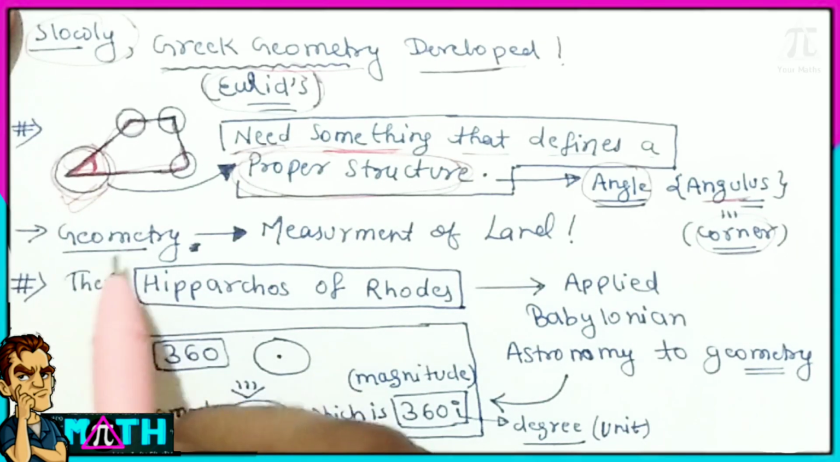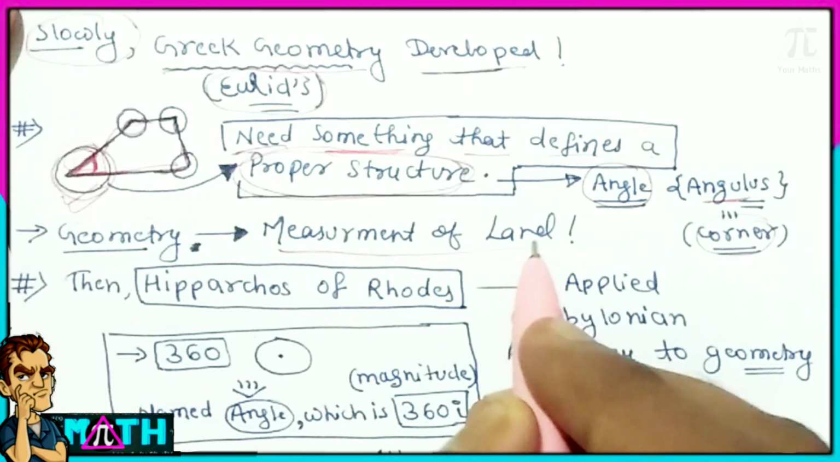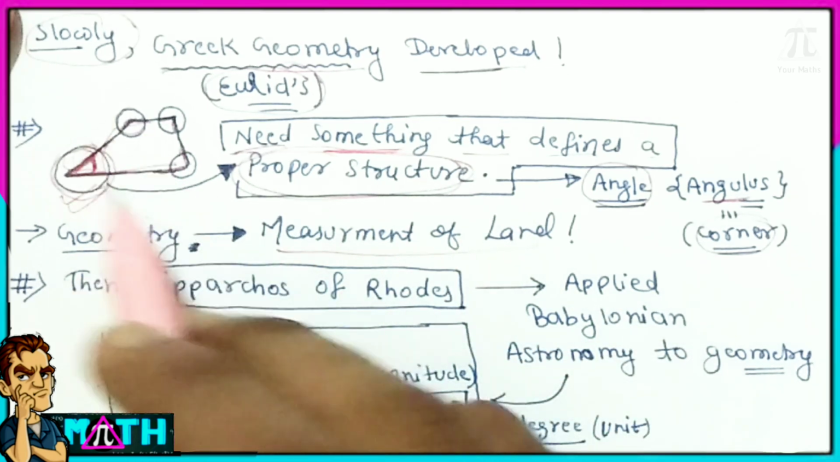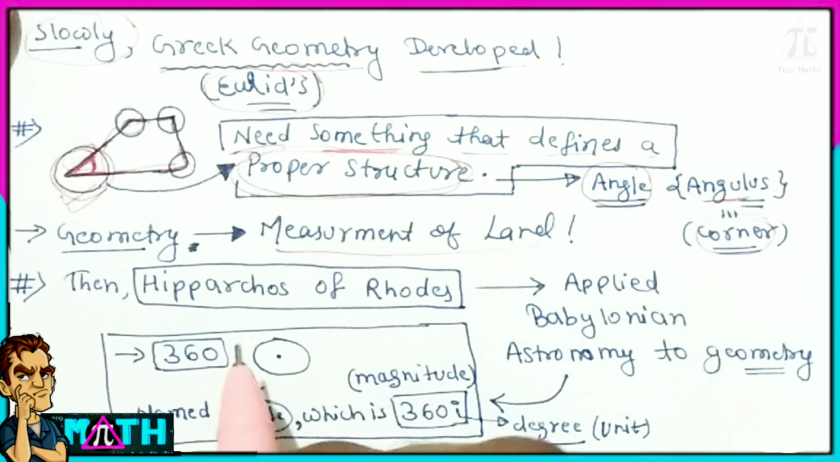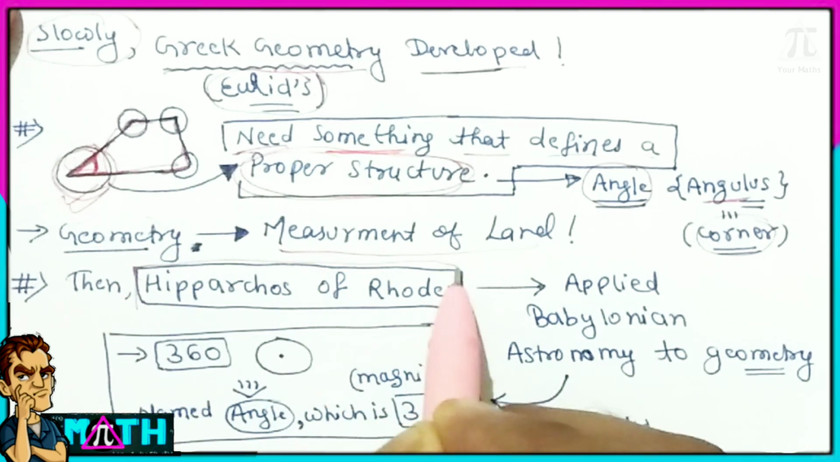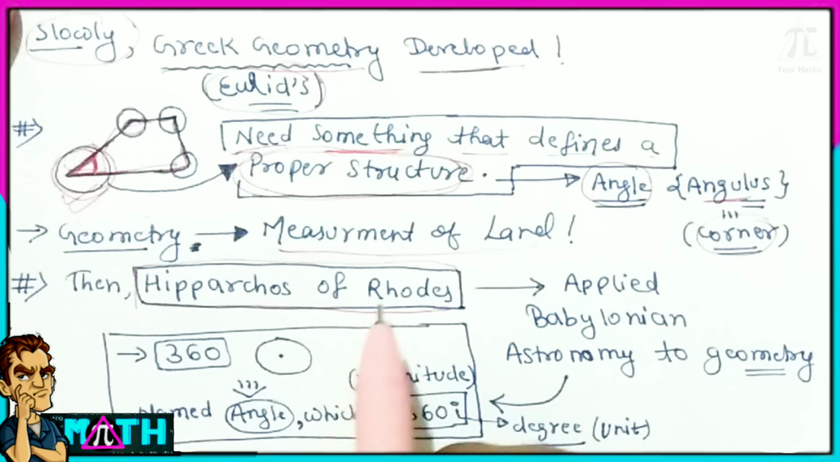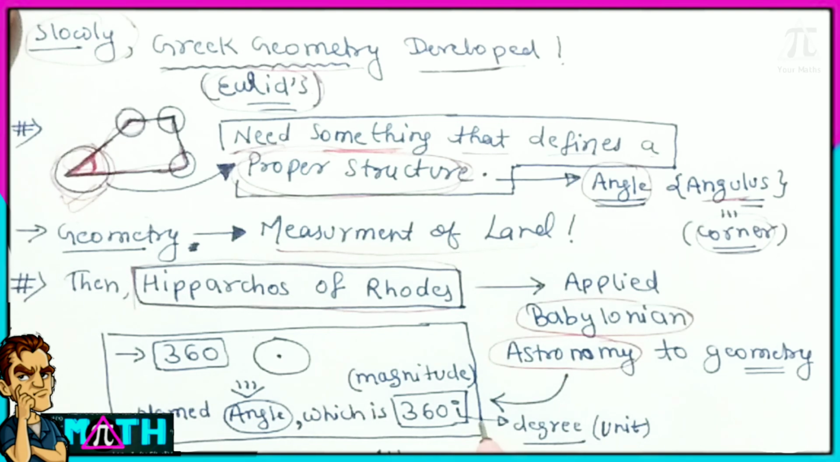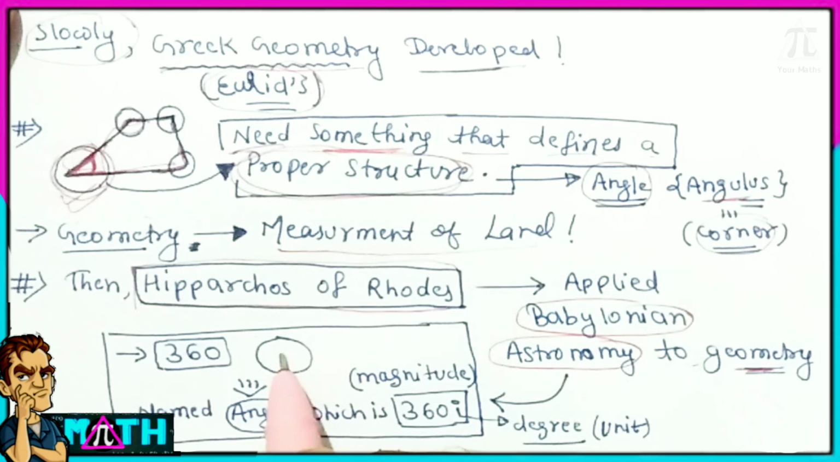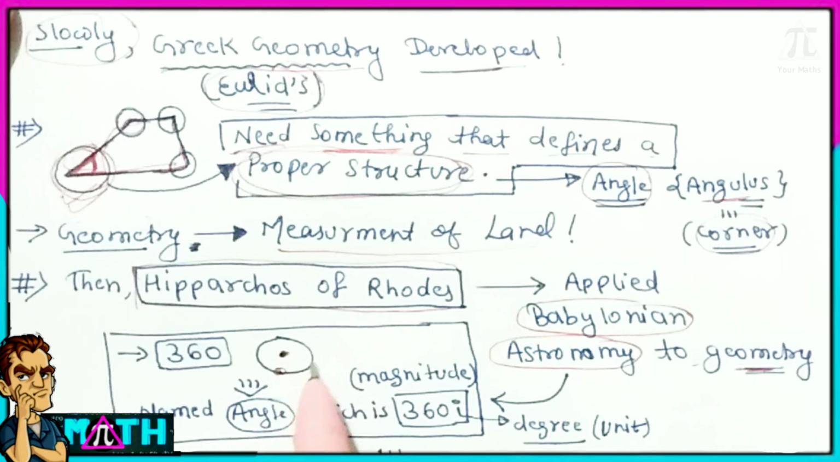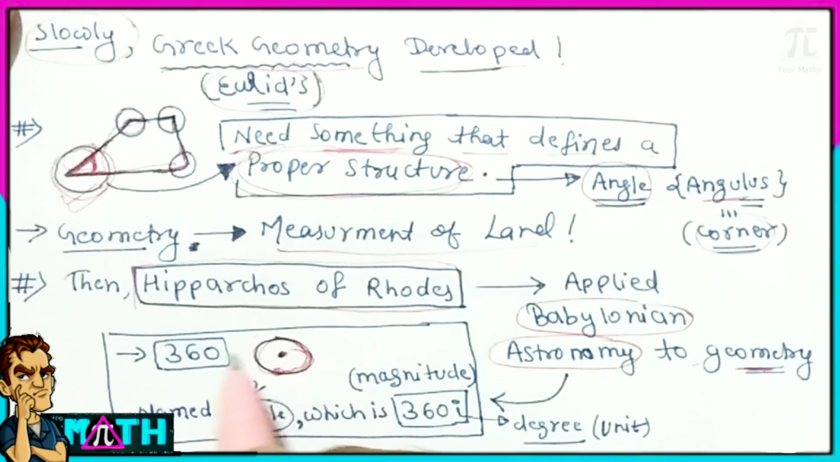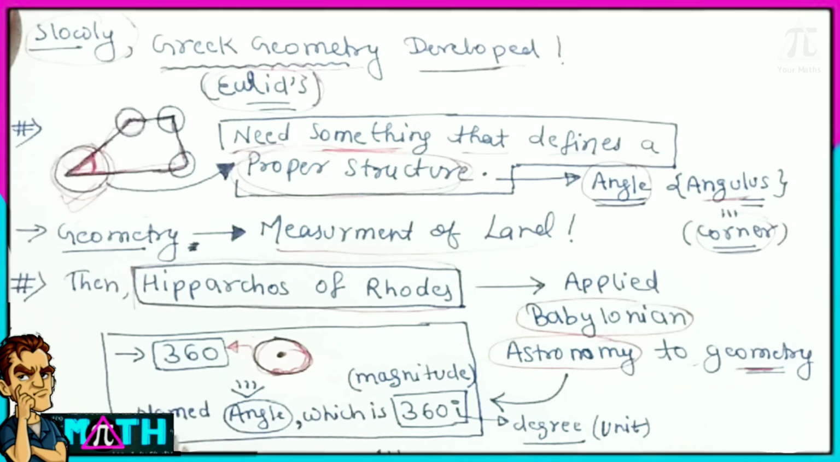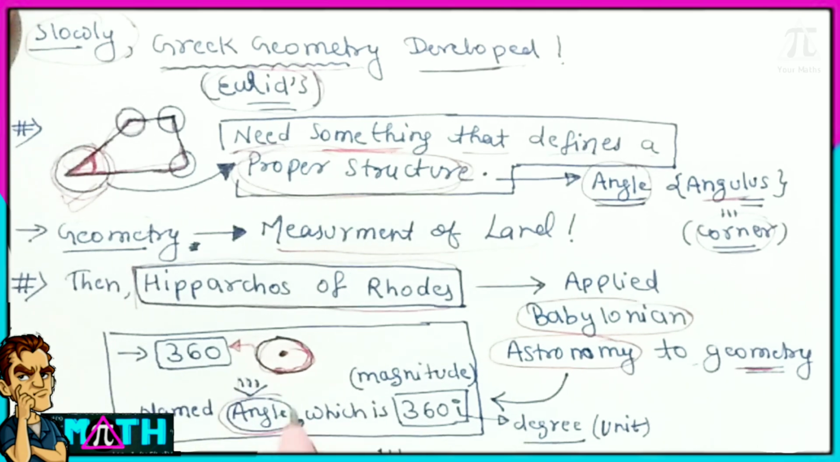Now what is geometry? Geometry is basically the measurement of land: geo means land and metry means to measure. So here we measure shapes, sizes and all things. There was a person, Hipparchus of Rhodes, who applied Babylonian astronomy to Euclid's geometry. As I told you in the previous slide, Earth is at the center and the sun revolves around it according to ancient people, taking 360 days, and he named it angle.